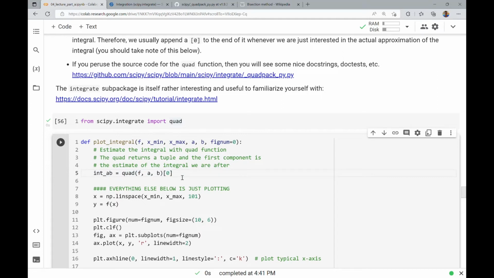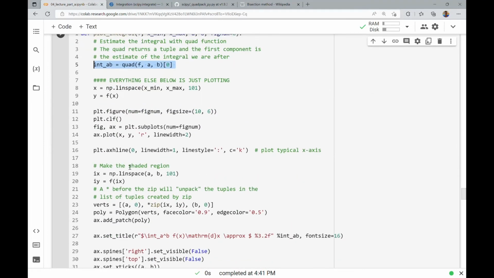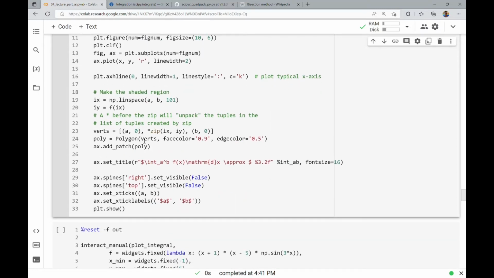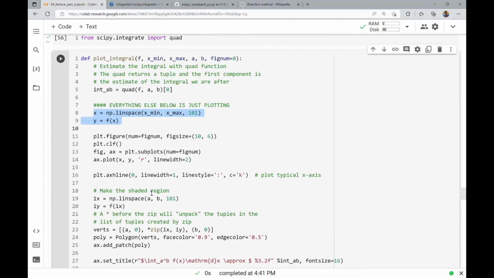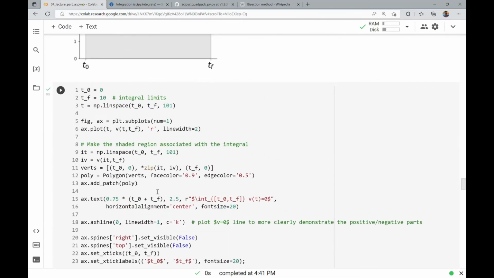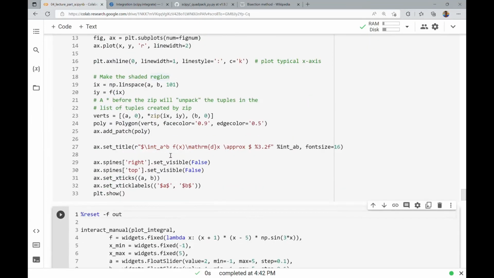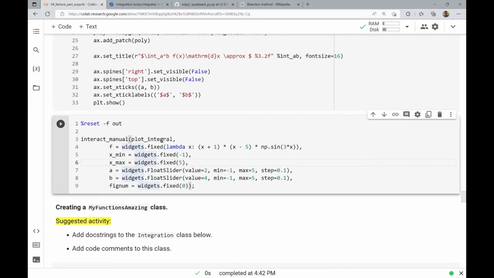Again, this is just for reference, ultimately for us, for the purposes of this part of the notebook, but it's just really important to emphasize. Now we have our computation of the estimate of the integral of f, and everything below is just plotting. I'm just creating information to plot the function and to shade the region under the function using this polygon function in order to visualize what's going on with the integral. So everything below is just for plotting, and it's just based on what you saw above, just encoded inside of a function. So I create my plot function, and now I can interact with that plot function.